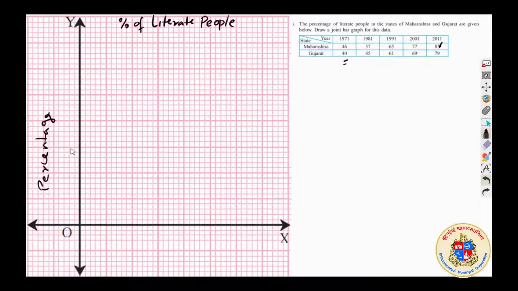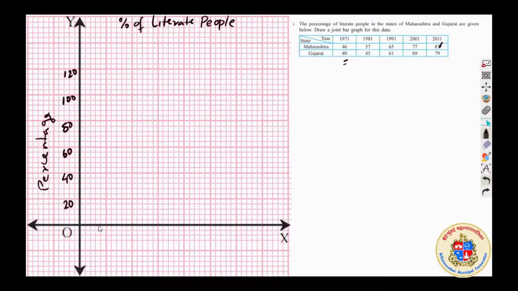If I put 10, 20, 30, 40, 50, 60, 70, we will only reach up to 70. So I would like to put 20, 40 percentage. It is 60, 80, 100, 120. And here I need that for 5 years. So I need to make a joint bar graph, and I need 5 vertical bars, and I have 1, 2, 3, 4, 5, 6, 7 centimeters or 7 squares.